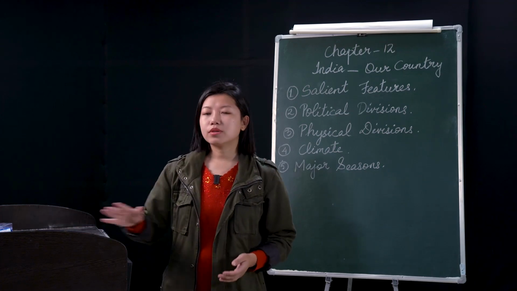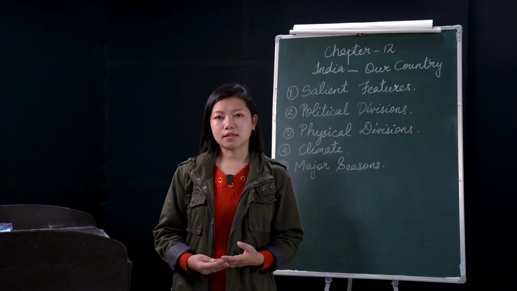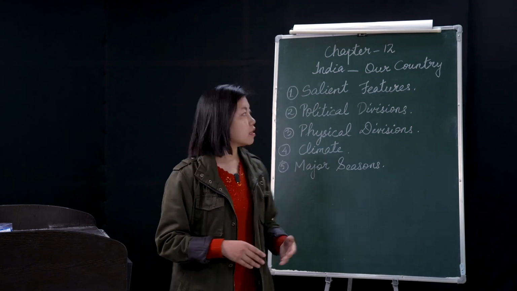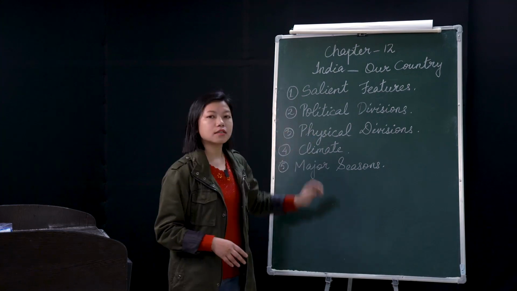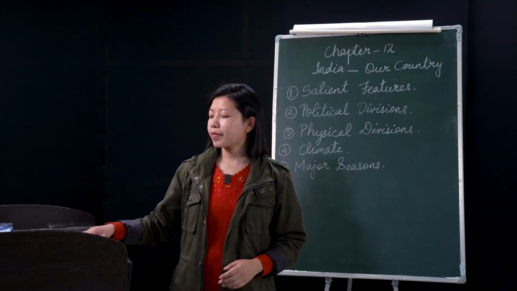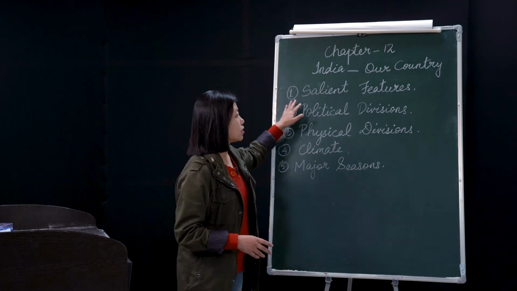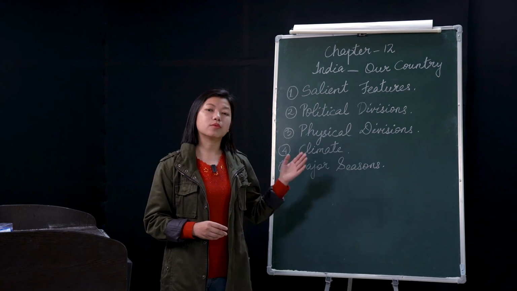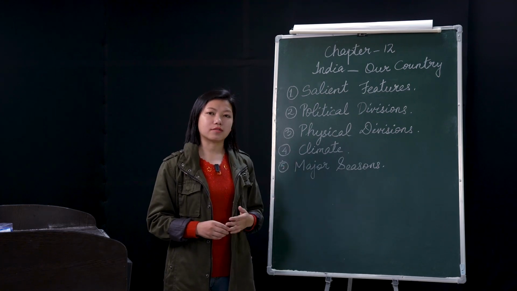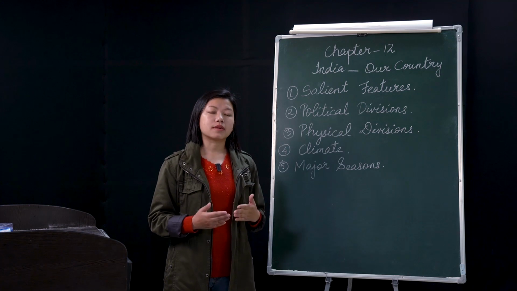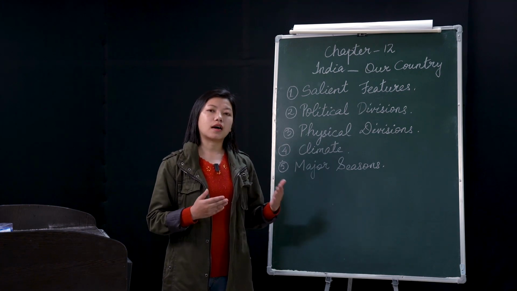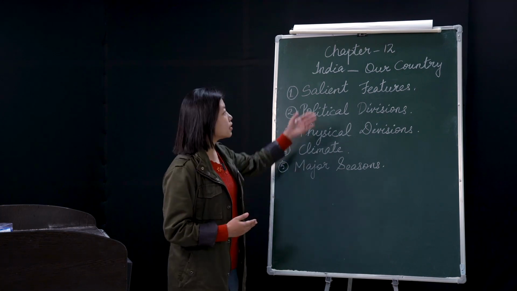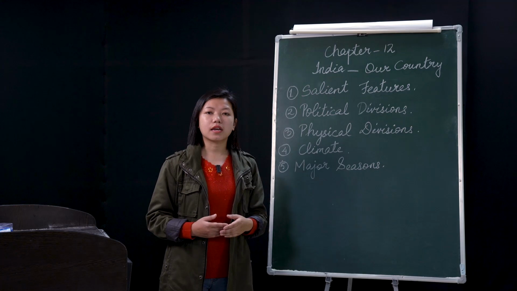So I want you to go through these salient features for a detailed understanding. All right. And then I will be proceeding with the political divisions. So before I go to political divisions, let me tell you one more thing. There are 7 continents in the world. We have studied it in the other lesson, right? Under continents and oceans, there are 7 continents, and among them Asia is the largest continent, right? And India is located in the Asian continent.